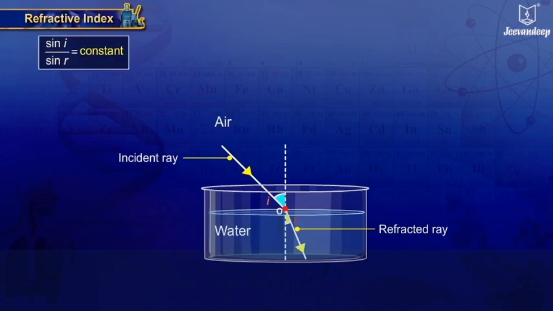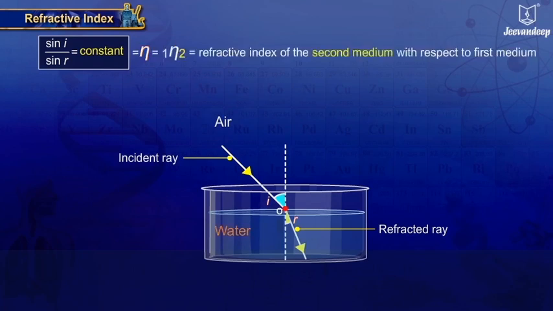This constant is called the refractive index, represented by eta. It is the refractive index of the second medium with respect to the first medium and is denoted by 1η2. Thus, 1η2 equals sin i upon sin r.